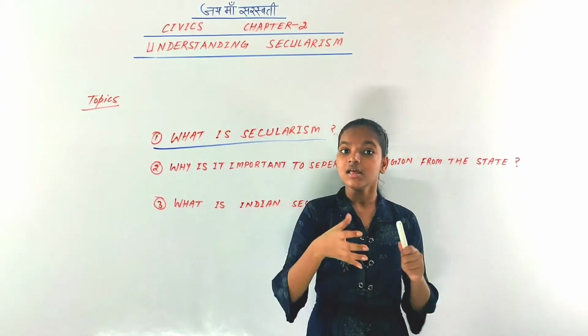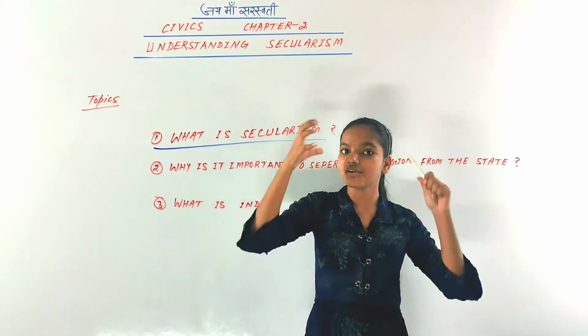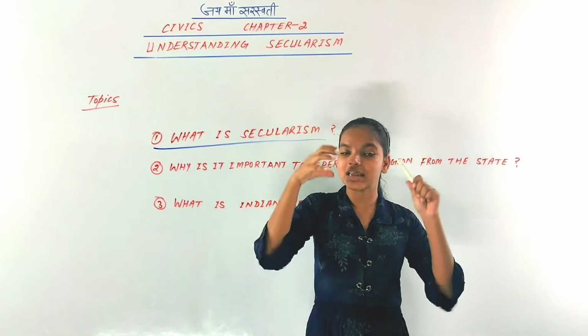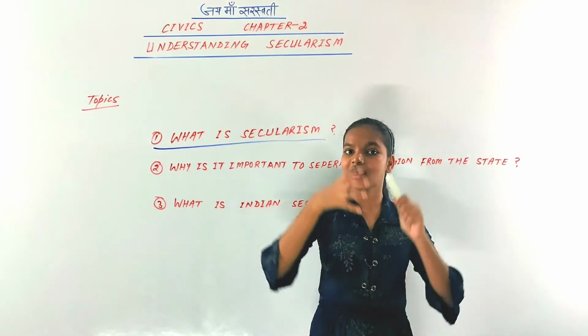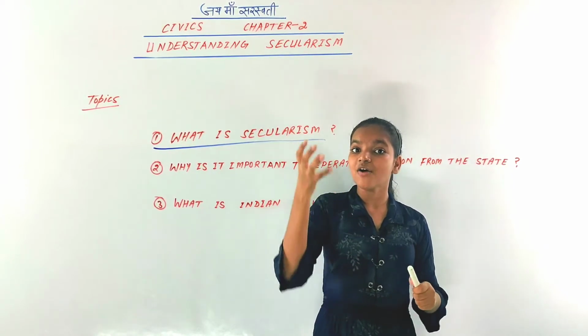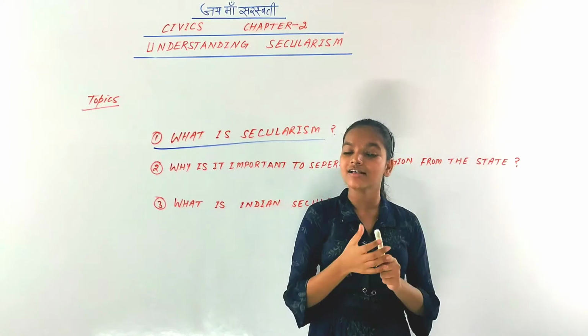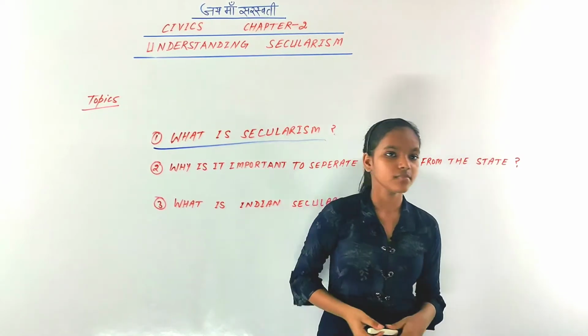So for this, the government of India has separated the power of religion and the power of the state, and this refers to secularism. It means the power of religion and the power of government, the power of the state, have been separated.